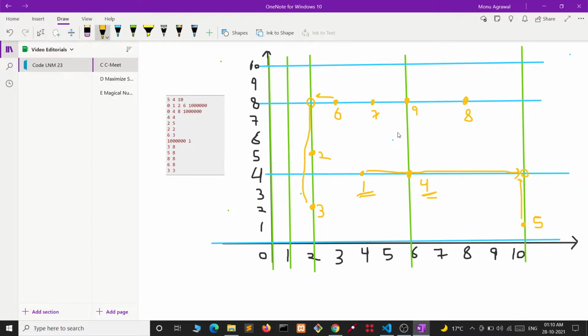We can see that it will be able to meet with every person which is present in this graph. Like these all can meet, like these all can meet by going like this. It can also go bottom and this will also meet with him. Similarly, it can go till here also and 5 will come up. They can meet. Similarly, it can meet with all the coordinates which are present on any of the road